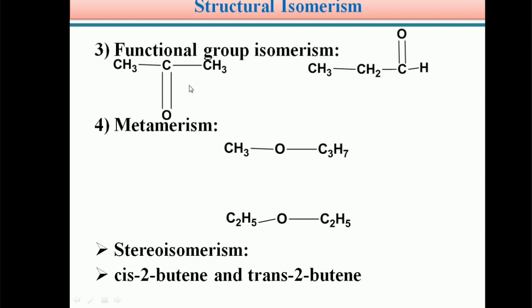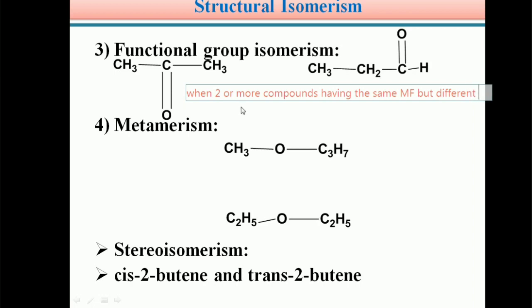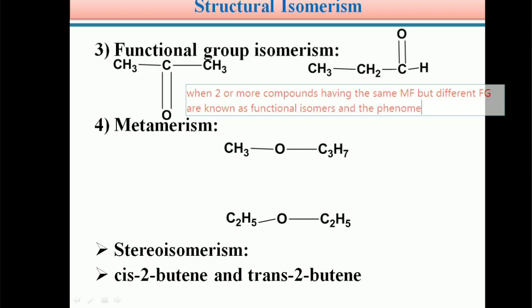We can define functional group isomerism as follows: whenever two or more compounds have the same molecular formula but different functional groups in their structure, they are known as functional isomers, and the phenomenon is known as functional group isomerism, FGI.